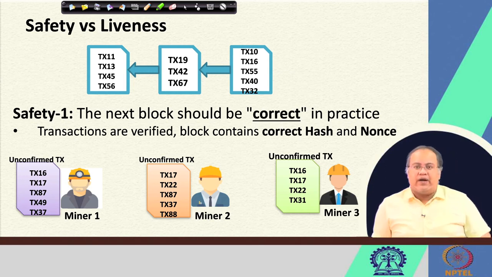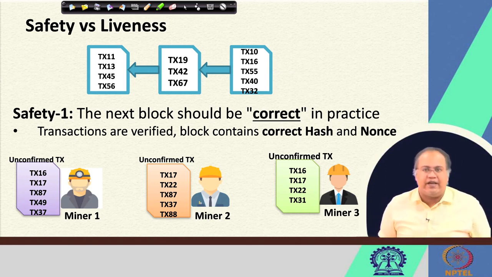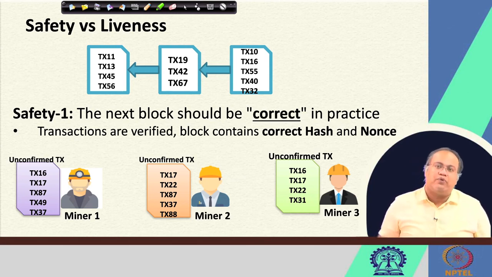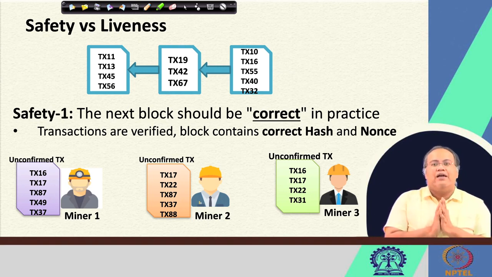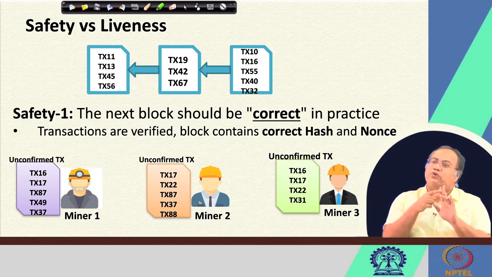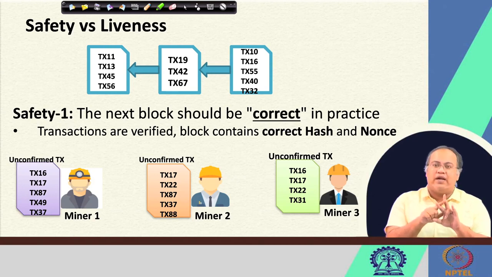So, this safety property, for the ease of explanation, I have divided into two parts. What safety basically tells us, in a broader sense, is that every correct participant will agree on a correct block. So it has two different components. The first component is that they should agree on a correct block, and the second component is that every participant should agree on a single correct block.